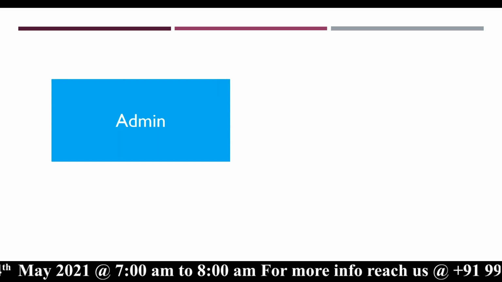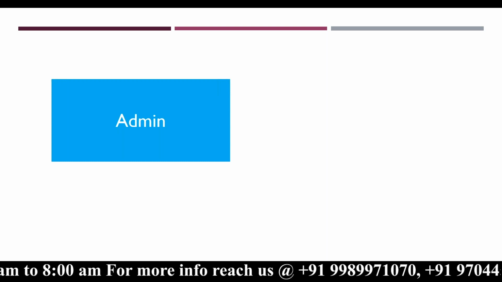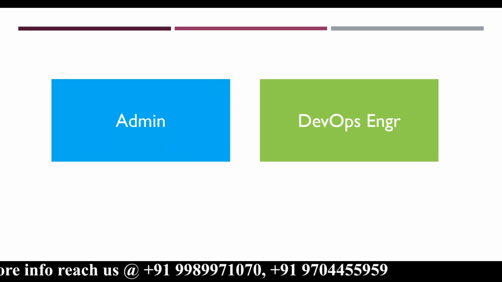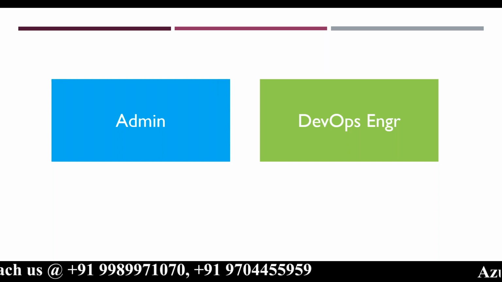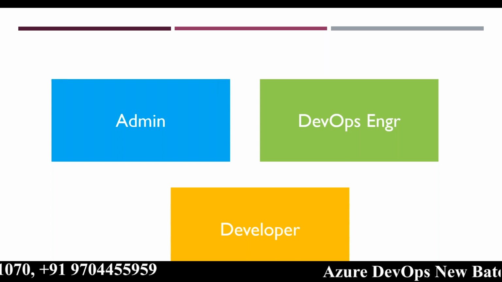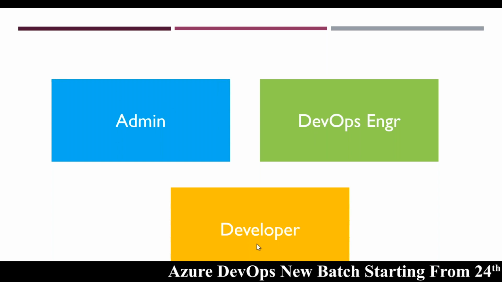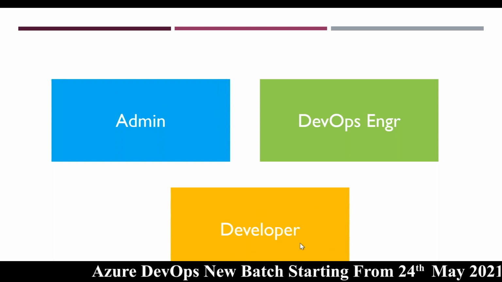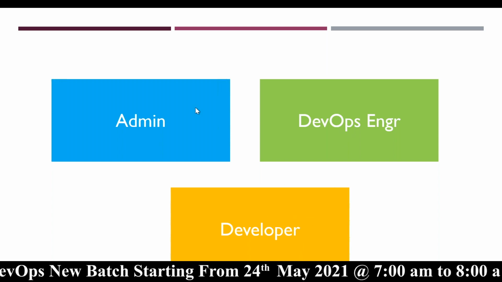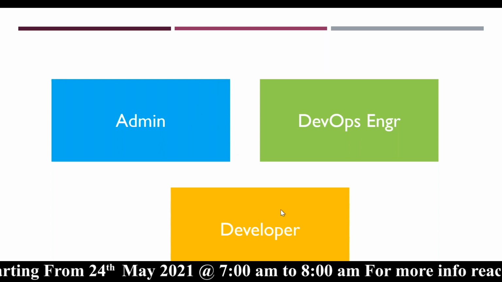Today, for this demonstration, I will be playing multiple roles. I will work as an admin first, and then as a DevOps engineer. I will explain what an admin would do, what a DevOps engineer would do, and how developers work. Because the DevOps engineer's role is to fill the gap between an admin and the developer. A DevOps engineer should understand what developers would do and what admins would do, and their role is to automate what they do manually.